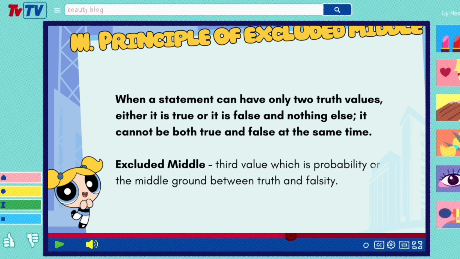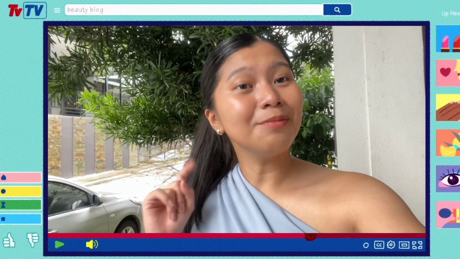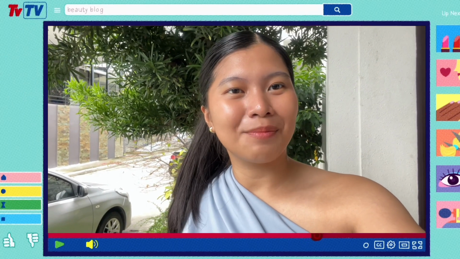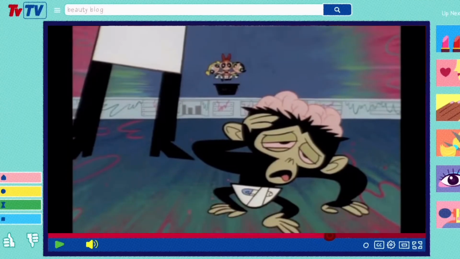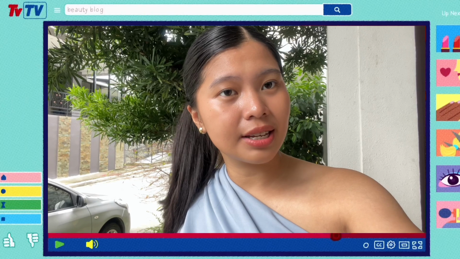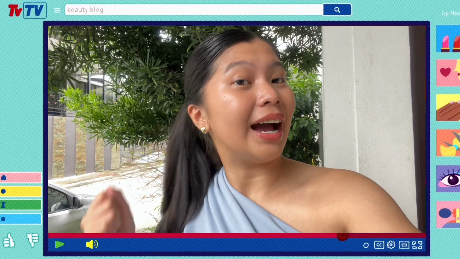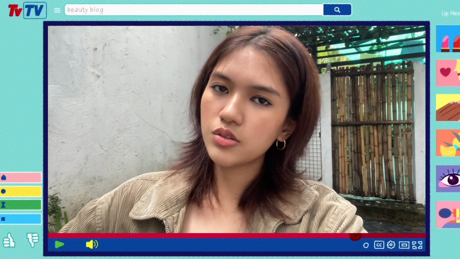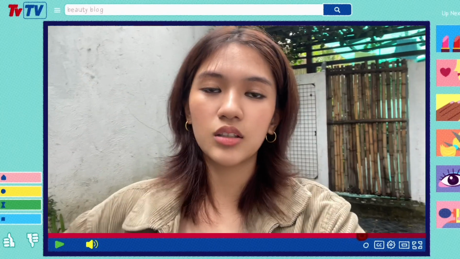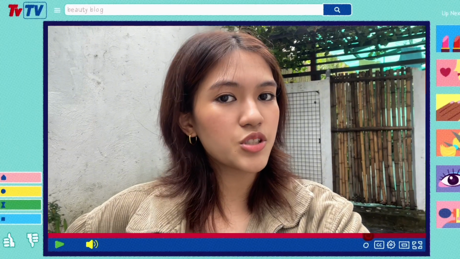This means that a statement can have only two truth values. Either it is true only or it is false. Let me give you an example. The statement, "Chemical X caused Mojo Jojo's genes to mutate," cannot be both true and false simultaneously. It can't be kind of true or have any other value. Understood?